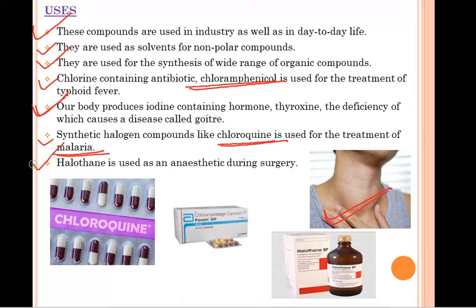Now next we have halothane. Halothane is used as an anesthetic drug during surgery.